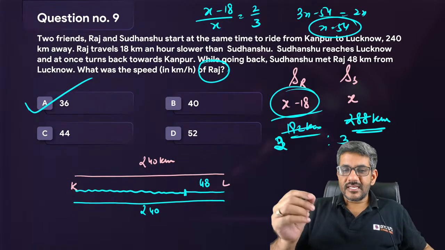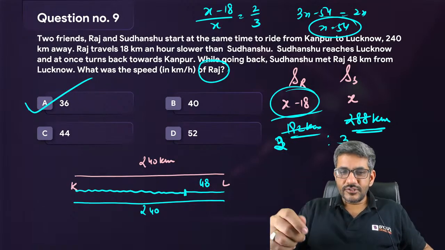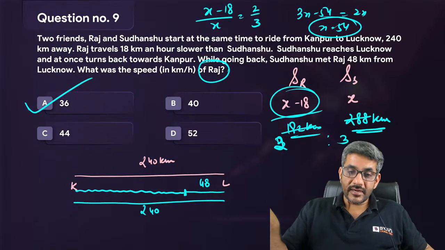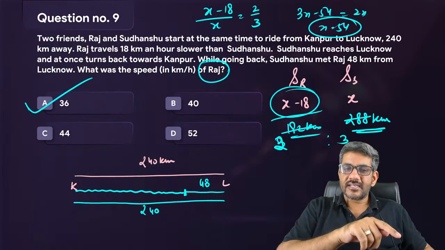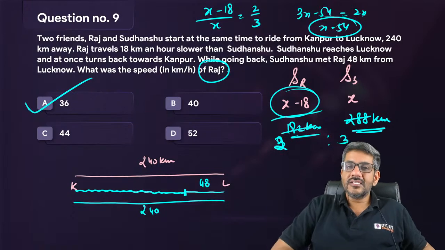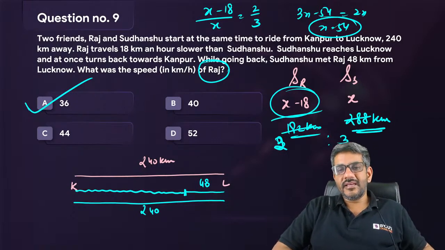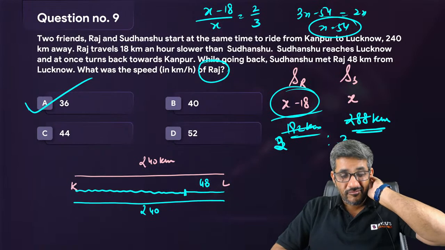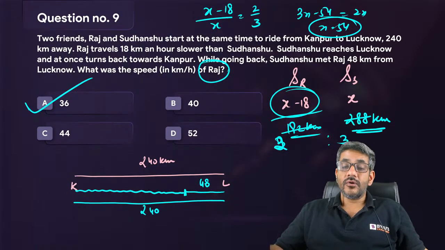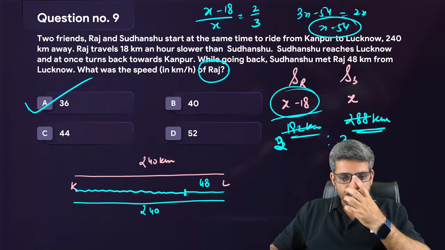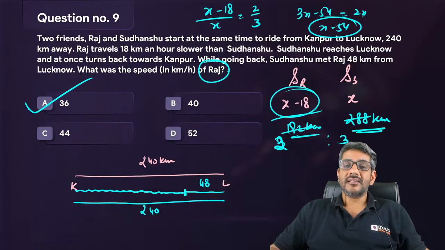Okay, distance traveled by Sudhanshu is 240, that is going to Lucknow, and coming back 48. 240 plus 48, 288. In the same time Raj has traveled 240 minus 48, that is 192. So the ratio of their speeds will be 192 is to 288, which is 2:3. And the ratio is also x minus 18 by x. So just equate x minus 18 by x with 2/3. This gives you x as 54 and x minus 18 as 36. That's the right answer for this question number 9.